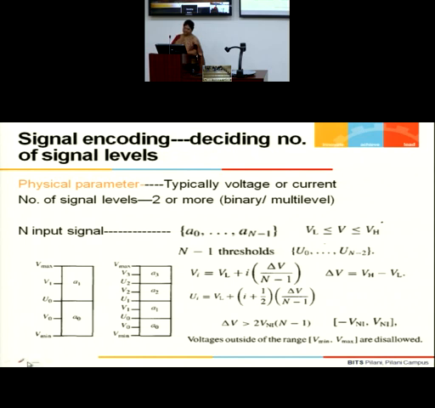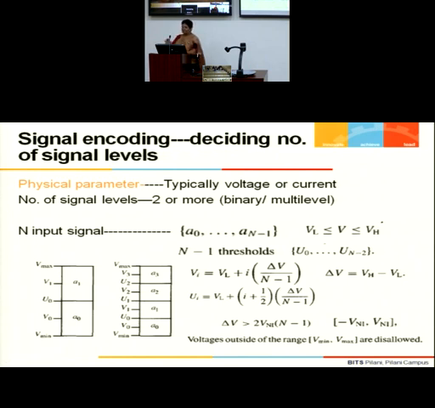Now if you have the total range of voltage changing from Vmin to Vmax, binary says that this range will be low level signal and this range will be high level signal. That means there would be one detection threshold point which is somewhere in the middle of this range. So anything more than U0 will be a high level signal or a logic 1. Anything less than U0 will be a low level signal, that is a logic 0.